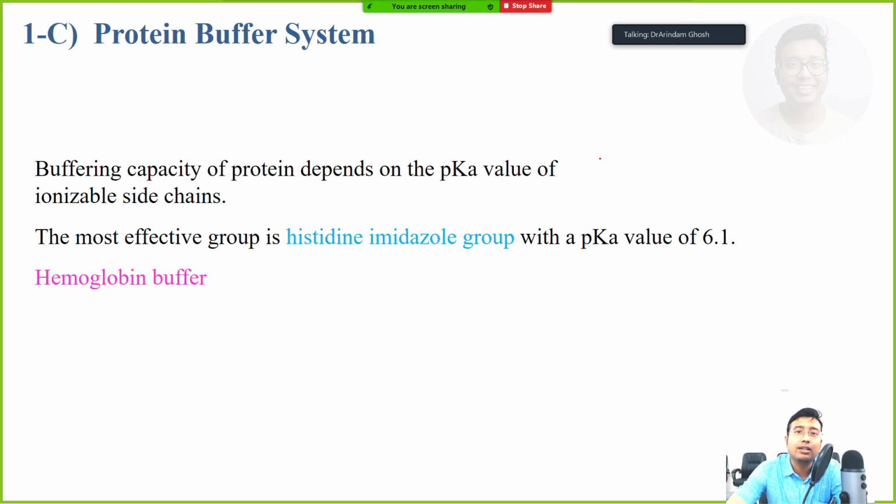So this was all about phosphate buffer. So we have covered two buffers. Number one, bicarbonate buffer. Number two, phosphate buffer. You just need to know your key points. Based on that, you can answer in viva, or you can make your own short note.